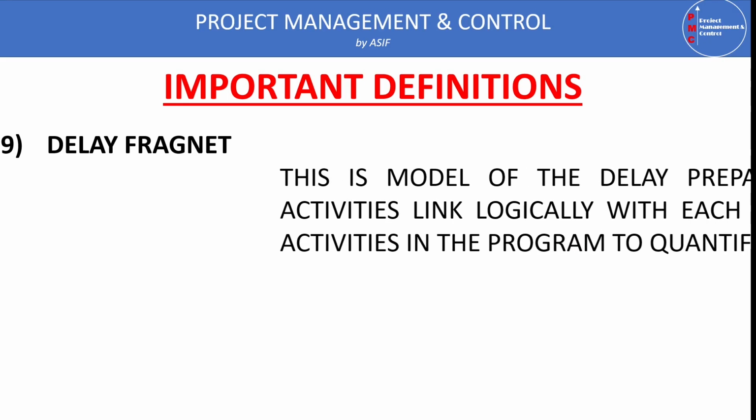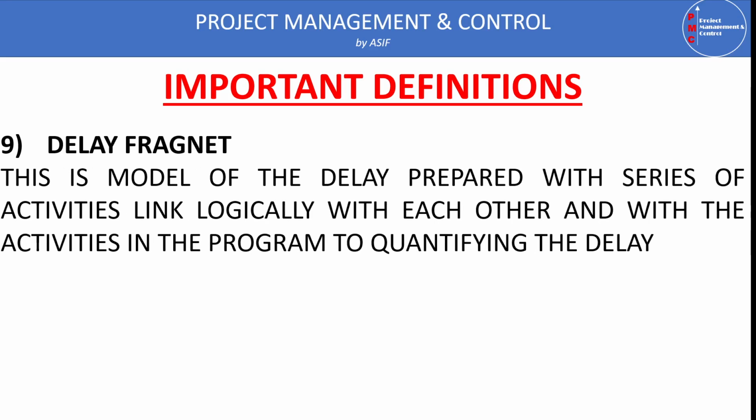Once we have established this delay fragment, which is a series of activities, we link these activities with the appropriate activities in the program with the proper link, finish to start or start to start, whichever is appropriate, and if required we put some lag. Then we run the program to see the impact of this delay fragment on the project completion.